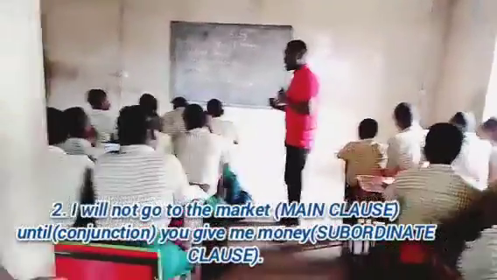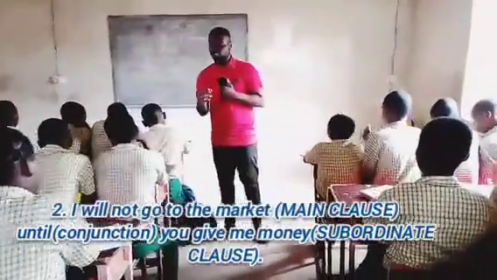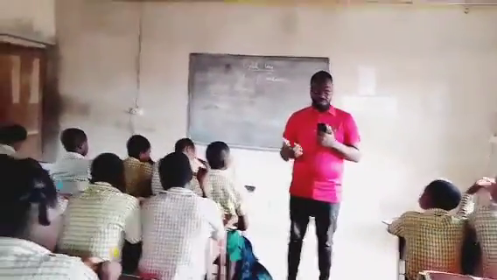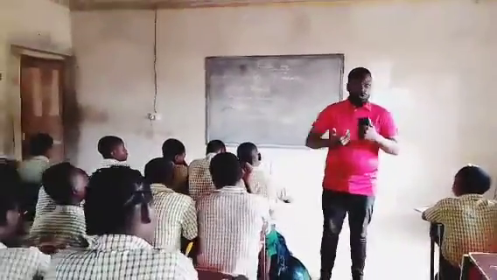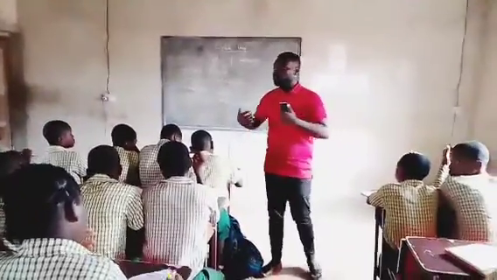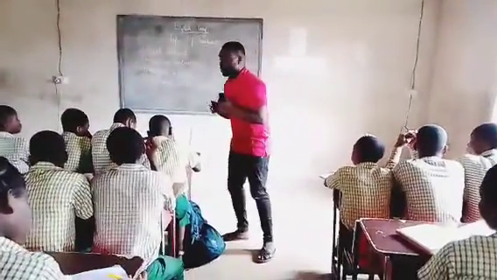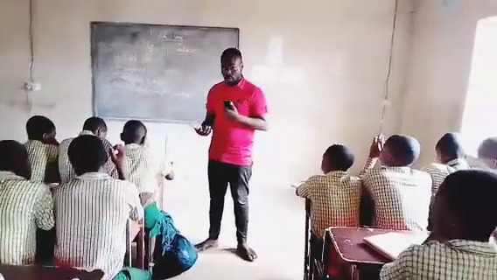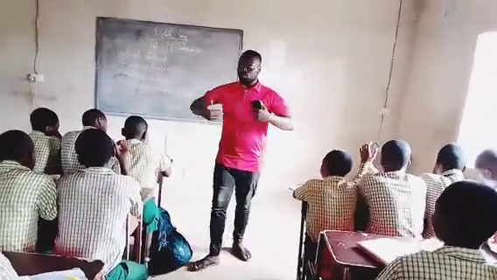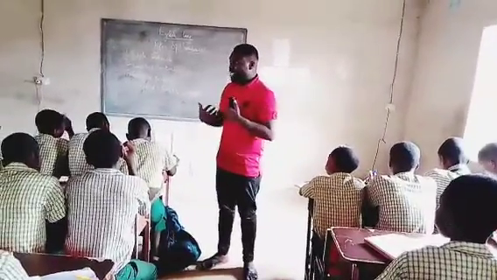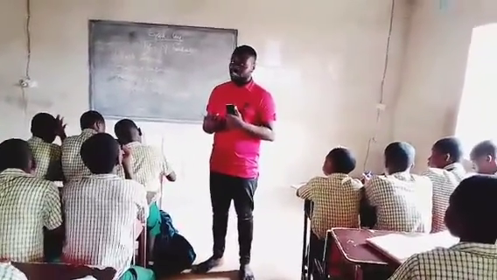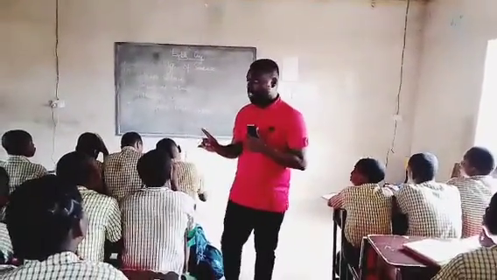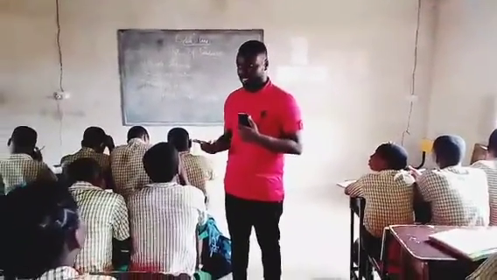Now, can you differentiate between a compound sentence and a complex sentence? Yes. Let me ask again. Can you differentiate between a compound sentence and a complex sentence? Yes. What is the difference? Remember I said in a compound sentence, two simple sentences are joined together by a conjunction, and both of them have complete meanings. I hope you know. Yes. While in a complex sentence, two different sentences are also joined by a conjunction, but this time one has a complete meaning, the other will not have a complete meaning. Am I communicating at all?